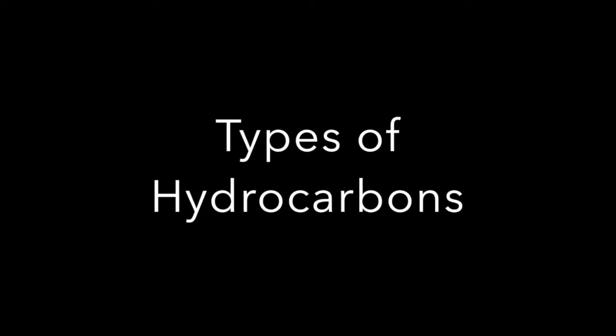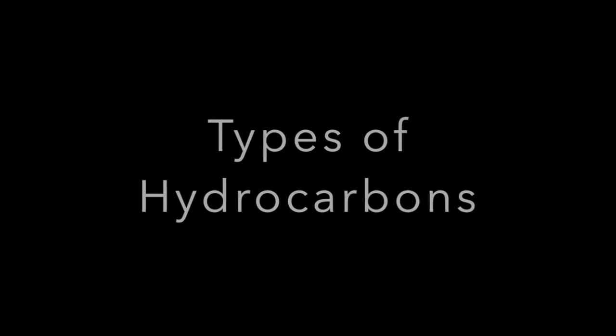Hydrocarbons are organic chemical compounds composed only of hydrogen and carbon atoms. Hydrocarbons are divided into types depending on their bonds. Alkanes are the ones with single bonds, alkenes are the ones with double bonds, and alkynes are the ones with triple bonds.